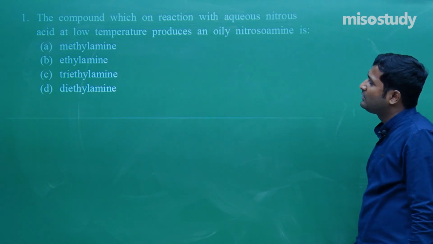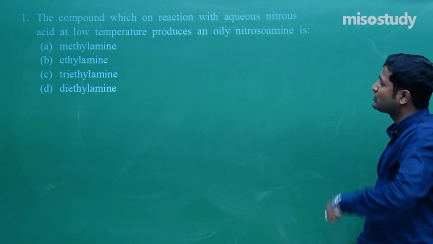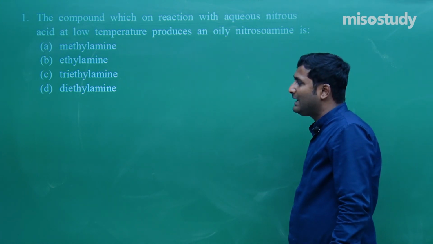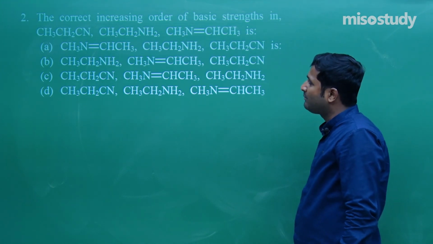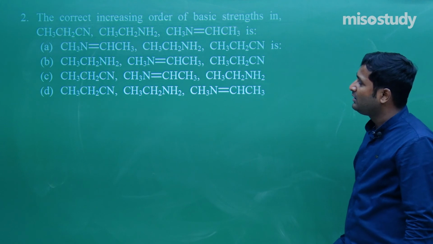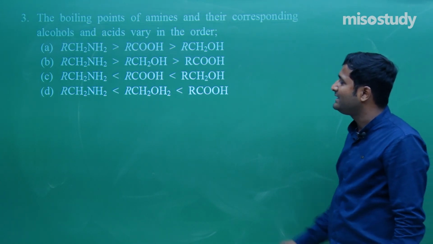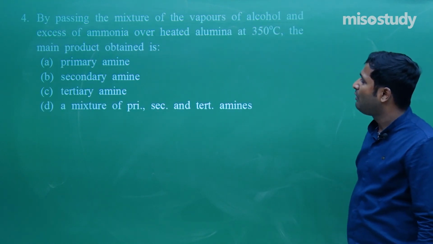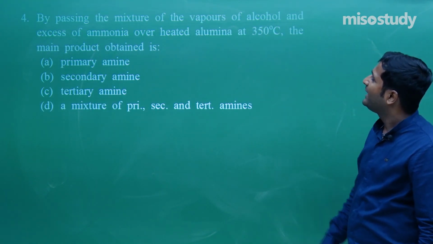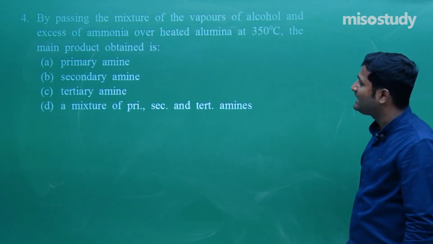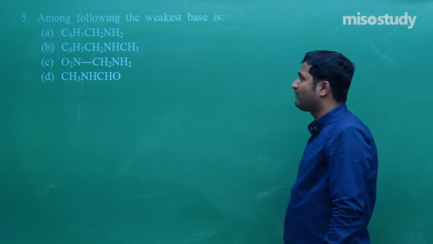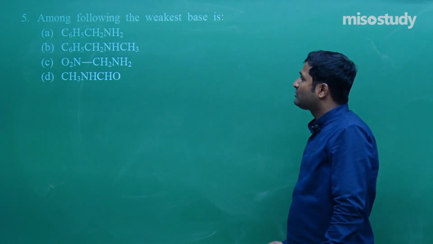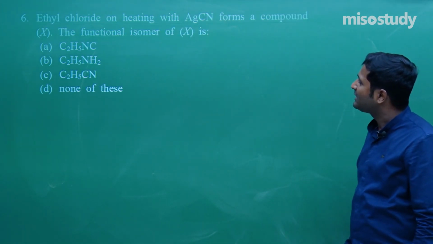Wait for a moment. So tell me what will happen for question number 1, that is the 2-degree amine, that is diethyl amine, okay. For question number 2, C is the correct option. For question number 3, what will happen? D is the correct option. Clear to you? And for question number 4, what will happen? We get primary amines. A is the correct option. For question number 5, what is the correct option? C is the correct option, minus I effect here. So for question number 6, what is the correct option?